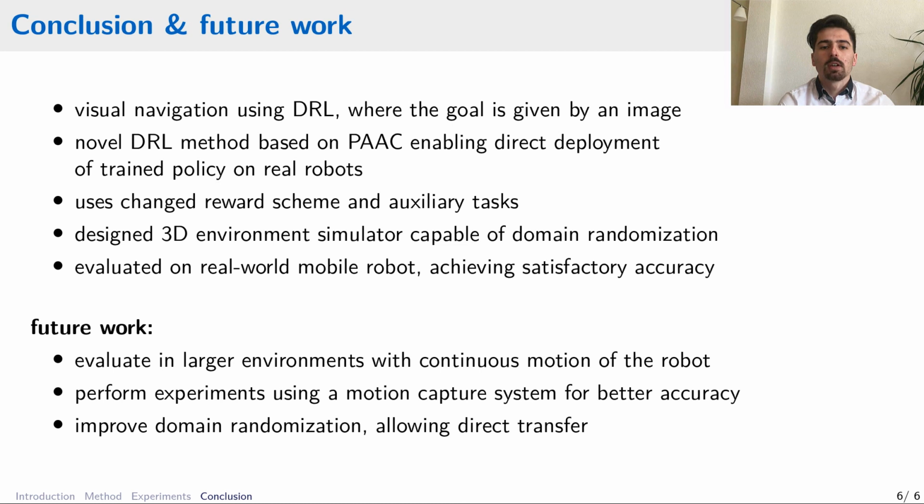In future work, we would like to work with larger environments and also with continuous motion of the robot. We would like to use continuous actions instead of discrete ones. And we would also like to perform our experiments using a motion capture system for better accuracy. We would like to improve the domain randomization, which we hope will allow a direct transfer of the trained policy to the real-world environment.